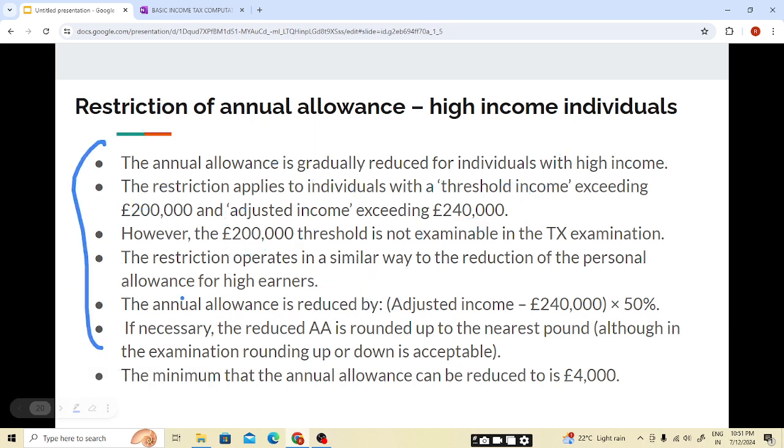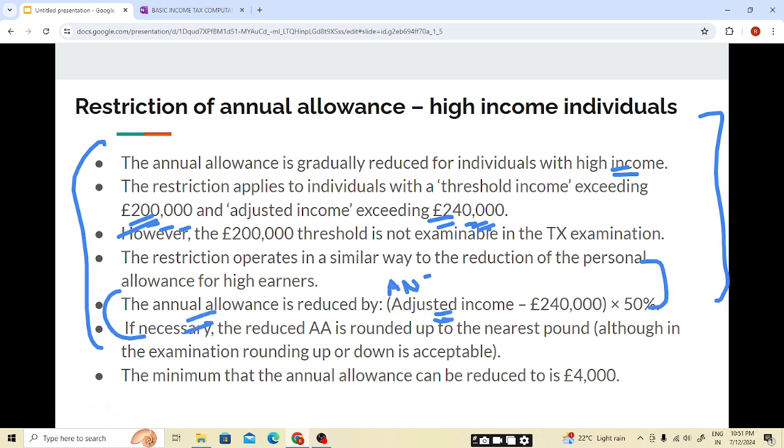I hope this is clear. The annual allowance is gradually reduced for individuals with higher income. The restriction applies to individuals with a threshold income exceeding 200,000 but adjusted income exceeding 240,000. We'll be seeing this same as PA, no issues. I hope it is clear. And the annual allowance will be reduced by adjusted income.